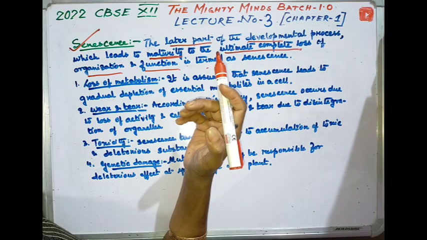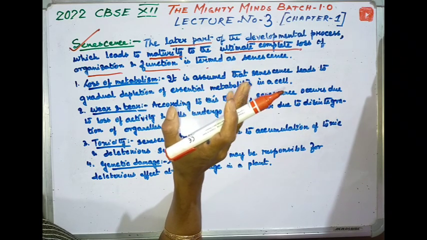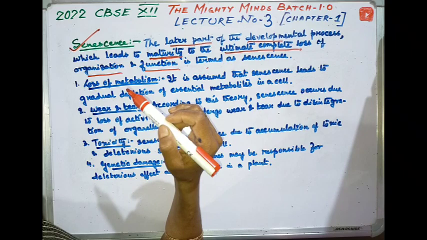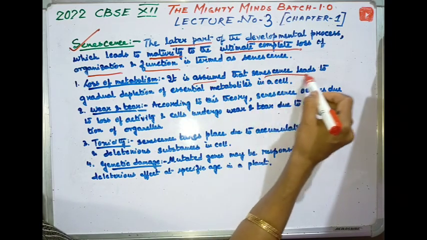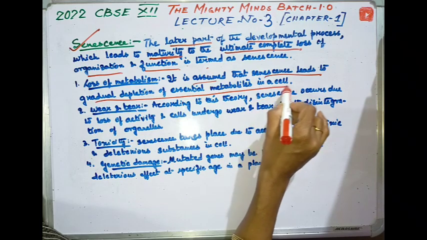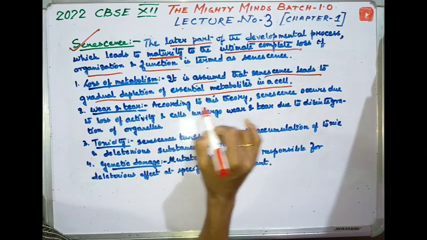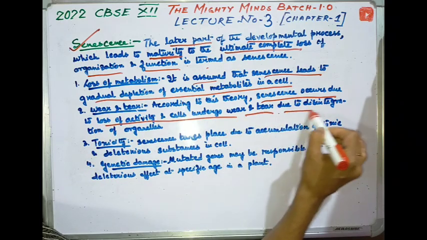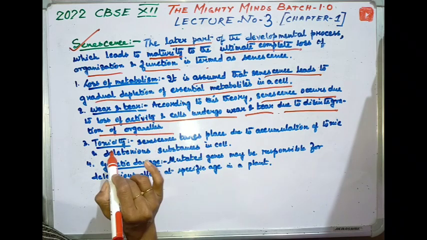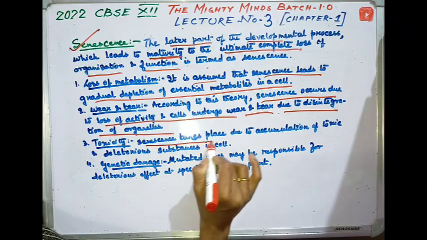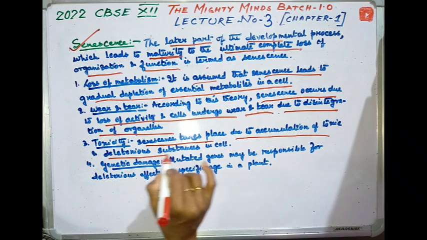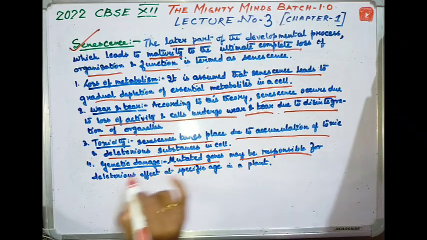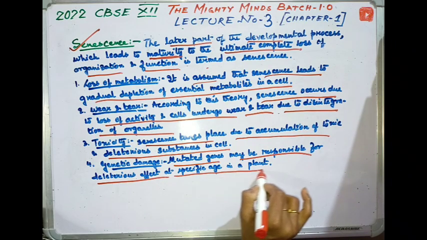Several theories have been put forth regarding senescence. Some important ones are given below. One is loss of metabolism: it is assumed that senescence leads to the gradual depletion of essential metabolites in a cell. Wear and tear: according to this theory, senescence occurs due to the loss of activity, and cells undergo wear and tear due to degeneration of the organelles. Toxicity: senescence takes place due to accumulation of toxins and deleterious substances in a cell. Genetic damage: mutated genes may be responsible for the deleterious effect at a specific age in a plant.